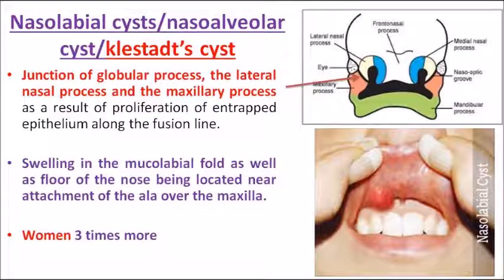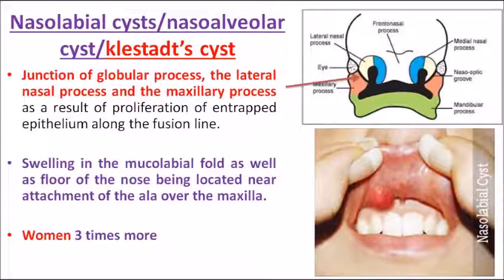Clear? And how do they appear? They are extra-osseous, so they are not seen in the radiographs. So in the clinical picture I have given here because of that reason. Clinically, how will it be seen? They will be seen as swelling in the mucolabial fold as well as at the floor of the nose, located near the attachment of the ala over the maxilla.